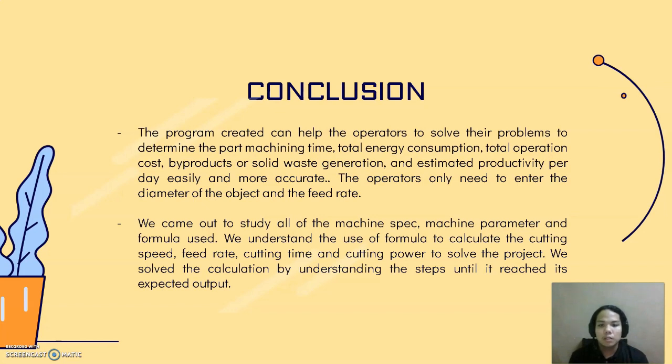Based on this project, we studied all of the machine specifications, machine parameters, and formulas used. We understand how to use the formulas to calculate the cutting speed, feed rate, cutting time, and cutting power to solve the project. We solved the calculation by understanding the steps until it reached its expected output.